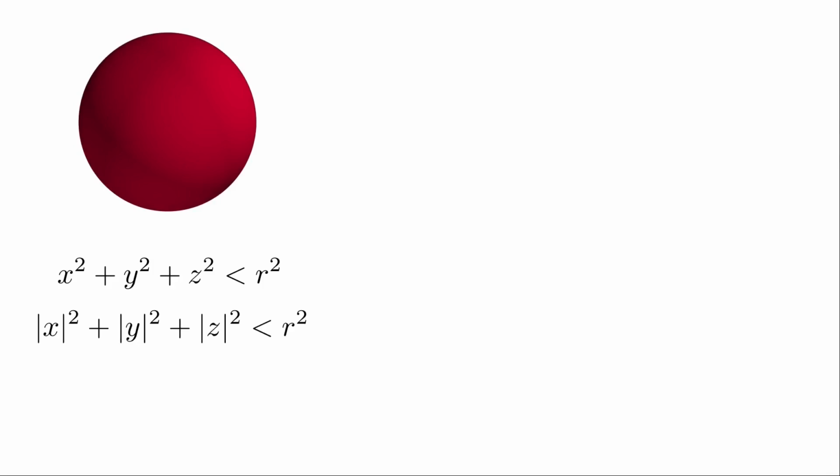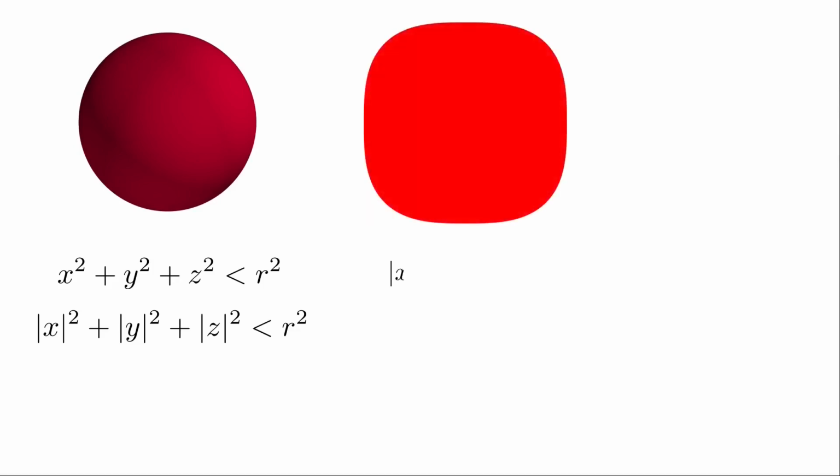Another direction we can extend these ideas to is to look beyond spheres. Up until now, we considered spheres, that is, regions described by a sum of squares of variables, like x squared plus y squared plus z squared less than r squared. An equivalent way to write this equation is to use absolute values. Now, suppose that we change the exponents while still keeping them all equal. If we do this, we end up getting regions like this square-circle hybrid for exponent 3, or this star for